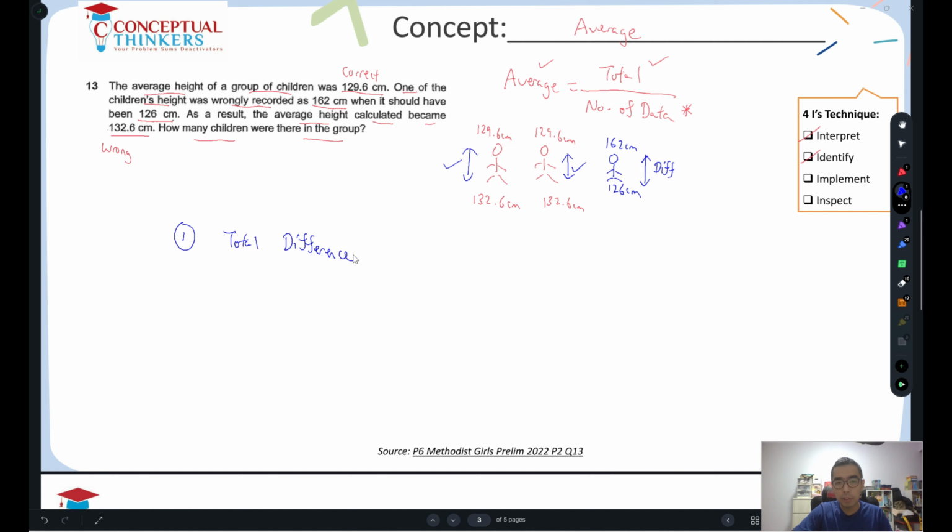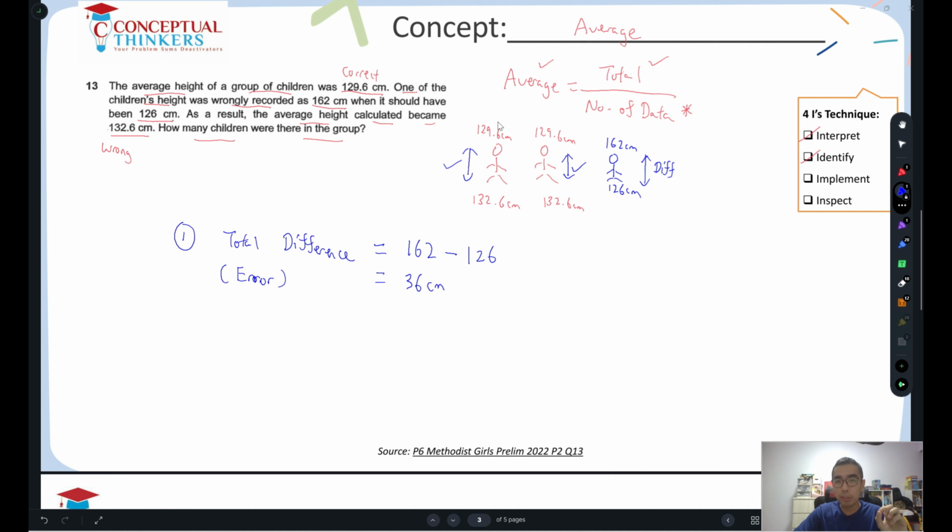The total difference here is calculated based on the error, which is the mistake. So I will take 162 and minus away 126. If you take 162 minus 126, you're going to get 36 cm. Now, this 36 cm is shared among all the children based on their average height.